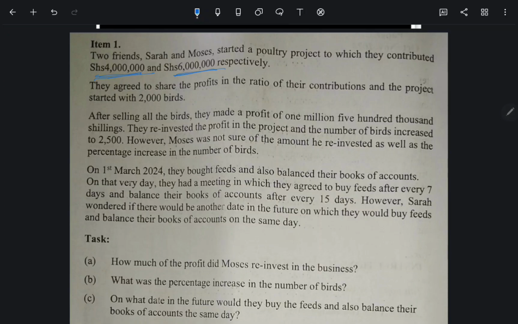So we are seeing here that the profit is given to us in words, and they are testing us whether we are capable of changing figures written in words to figures, like numbers which are written in words, to change them to figures.